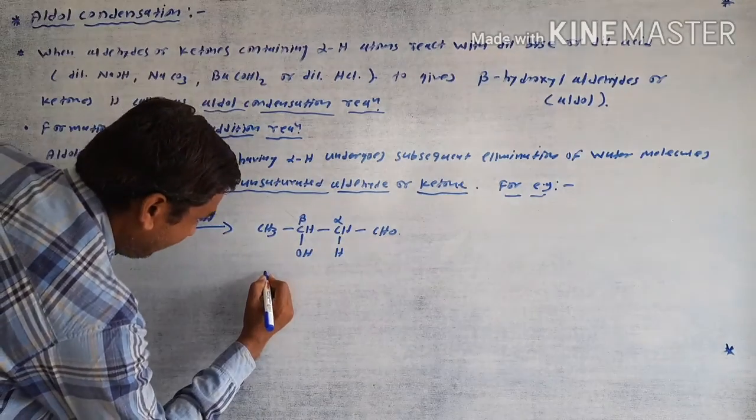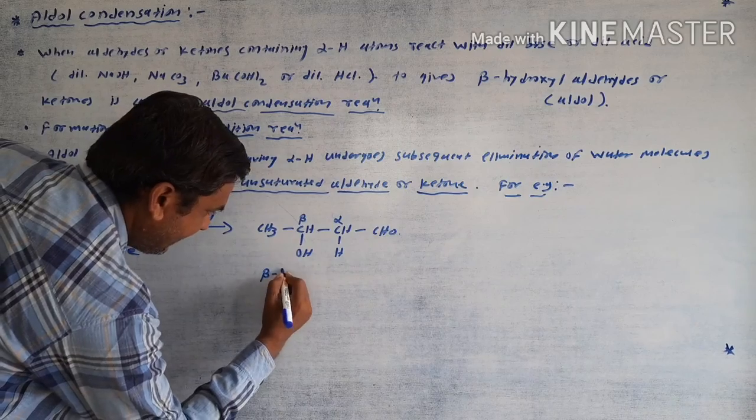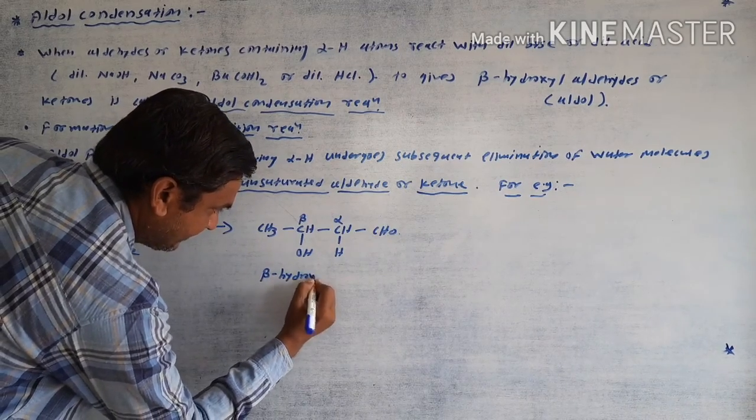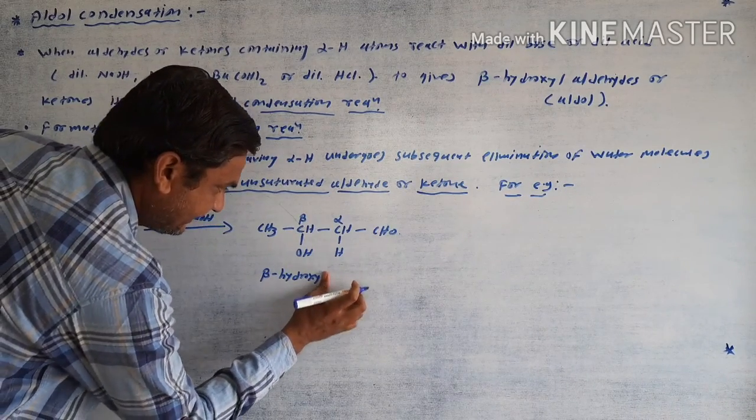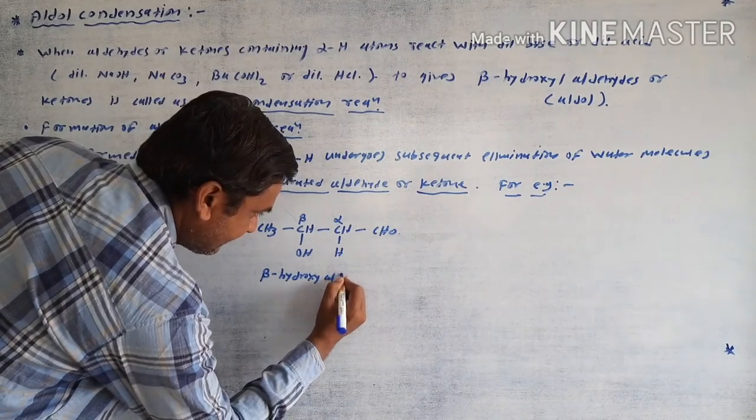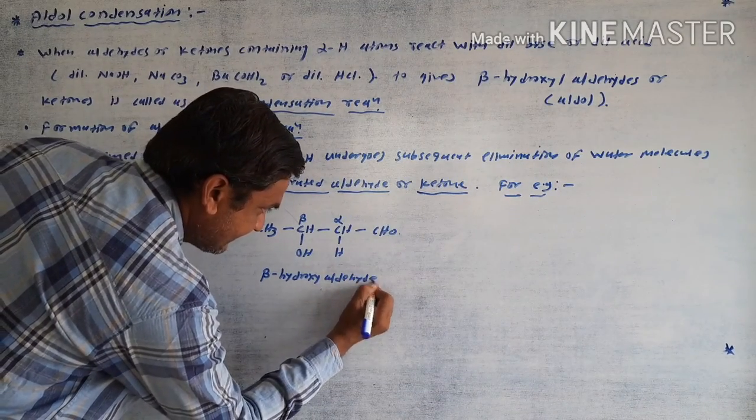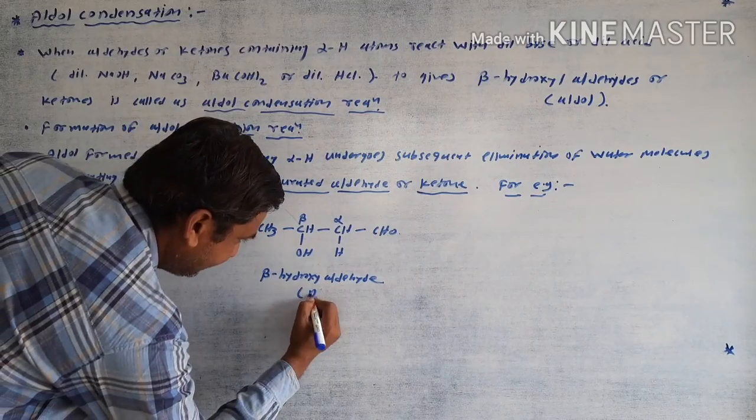This product is called a beta hydroxy aldehyde, or it is also called an aldol.